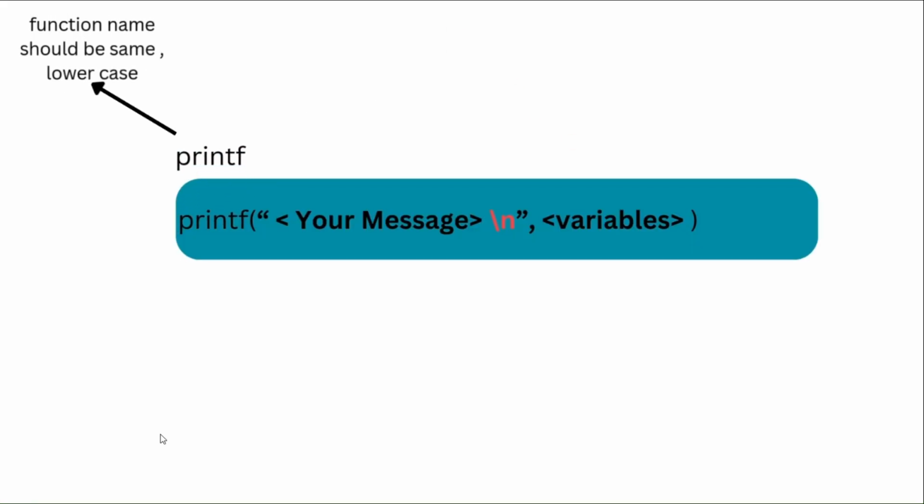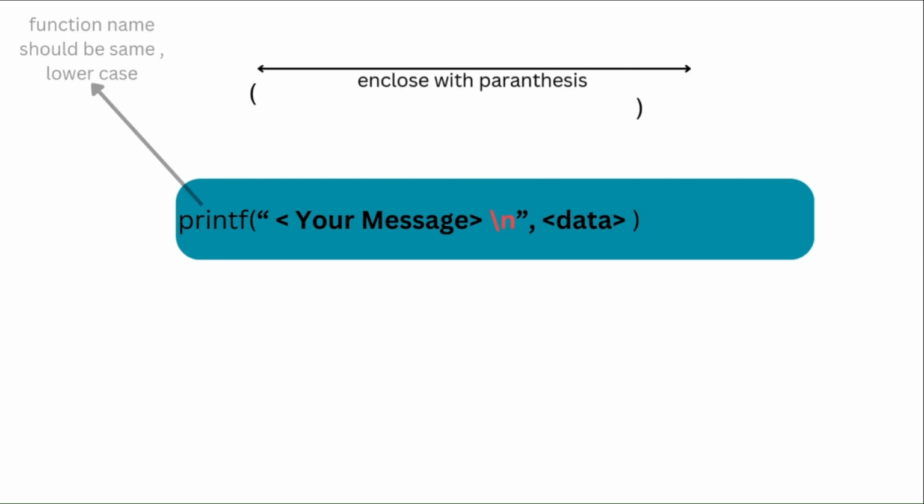In printf, first you have a keyword. As shown in the animation, this name should be the same, in lowercase. You should write it like that, and after that it will start with a parenthesis.